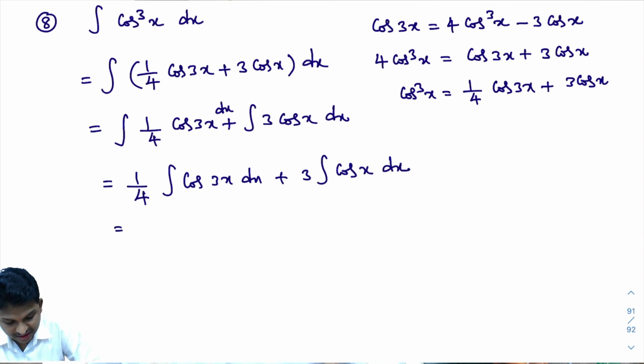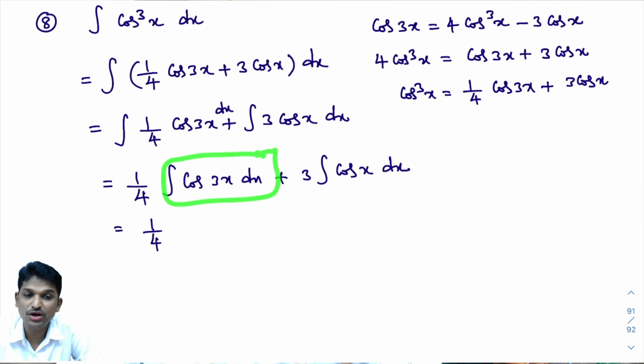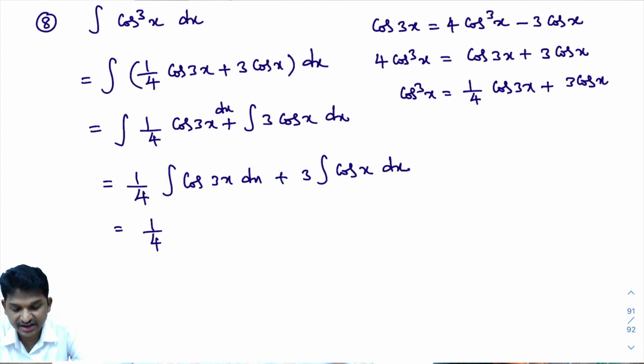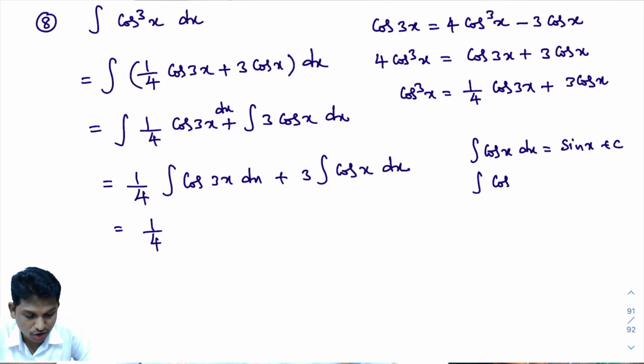Okay, now further, that equals 1 by 4 into the integral of cos 3x dx. This is what we learned in module number 2. In place of x, if ax plus b is there, how do we write its answer? You know the integral of cos x dx is sin x plus c. This is the formula we learned.